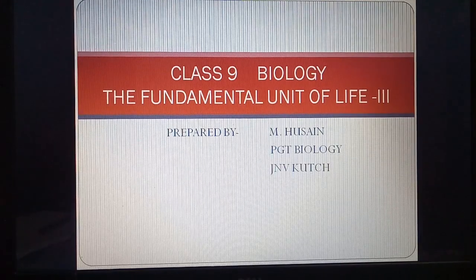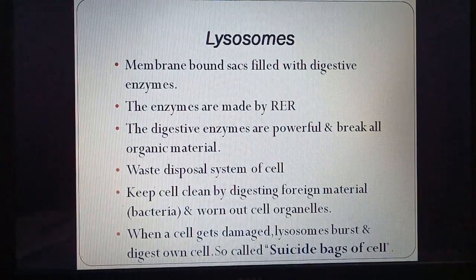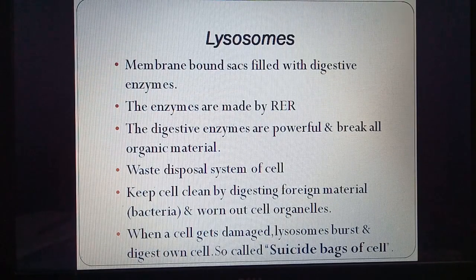Hello students, today we are dealing with class 9th biology and the chapter is the fundamental unit of life, part 3. So today we will deal with some cell organelles. In the last class also we discussed two cell organelles, endoplasmic reticulum and Golgi bodies.